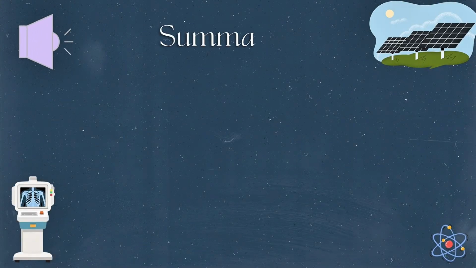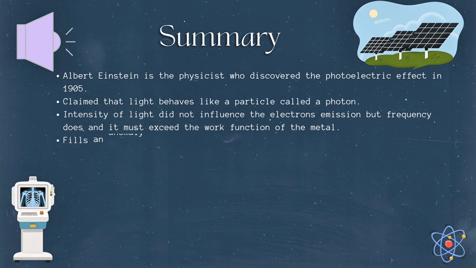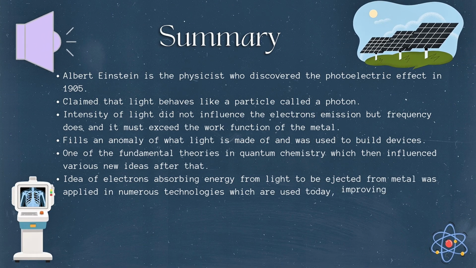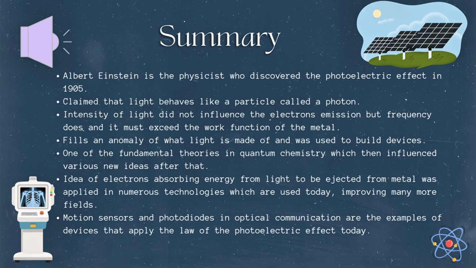The photoelectric effect was discovered by Albert Einstein in 1905. This discovery became a foundation of quantum chemistry and is used in many modern technologies, including motion sensors and photodiodes in optical communication.